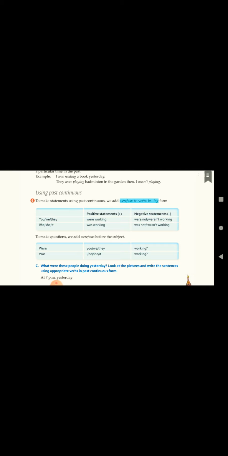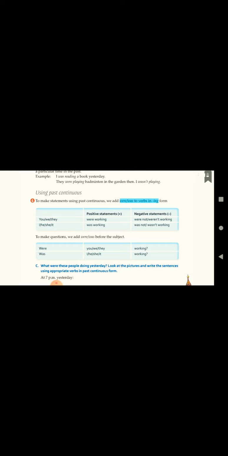What will be for negative sentences? It will be were not or was not, or we can keep weren't or wasn't, and verb plus ing. Now when we have to make questions, for interrogative sentences, we keep were or was before the subject.